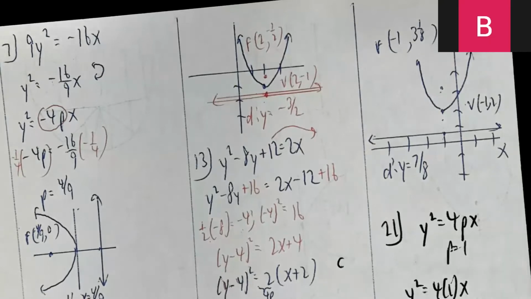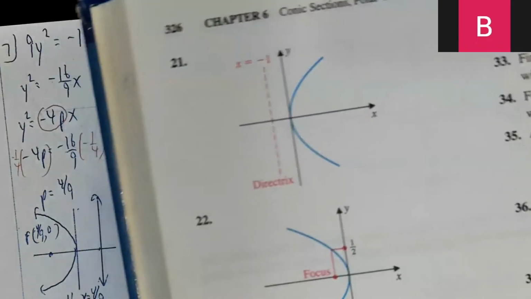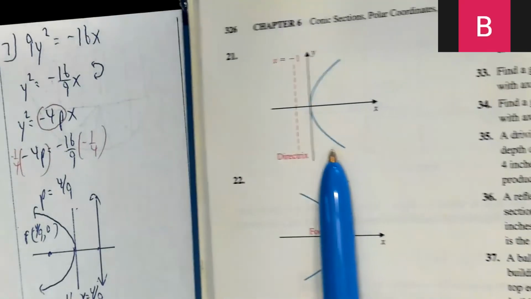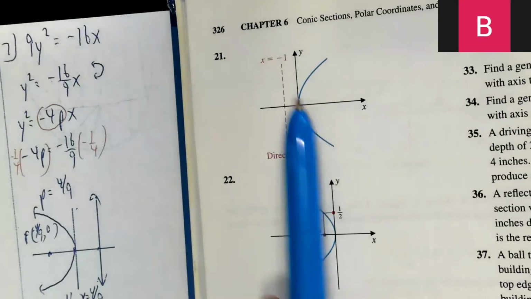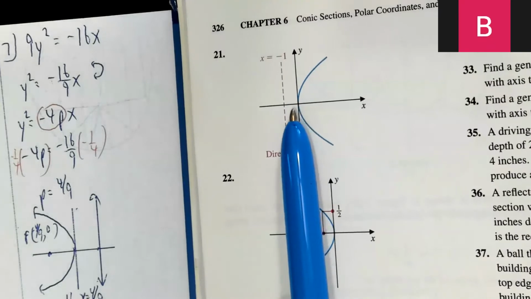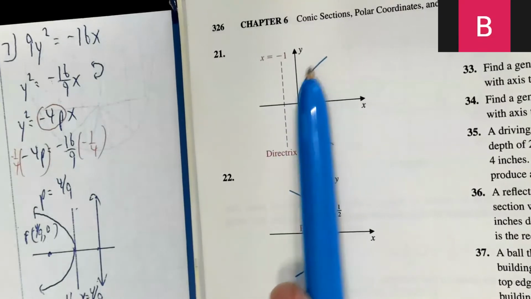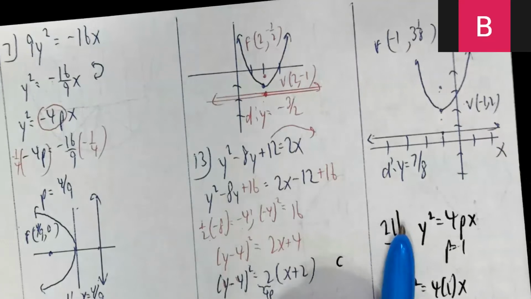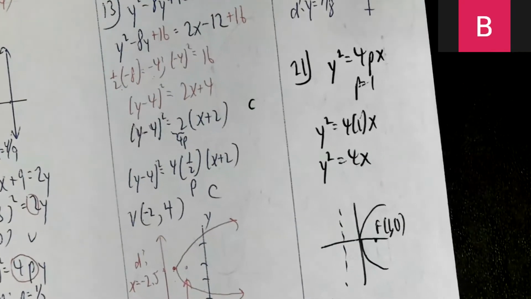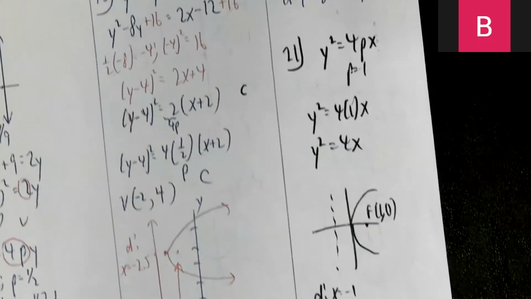All right, so 21. Yes, what do you know? I'm actually not doing all the problems. Okay, let's see. Opening to the right, vertex at the origin, directrix x equals negative 1. That means p is equal to 1. So opening to the right, y squared equals 4px. P is 1. So it's just y squared equals 4x. That's all there is to it.